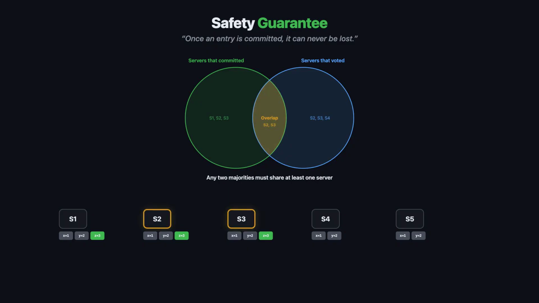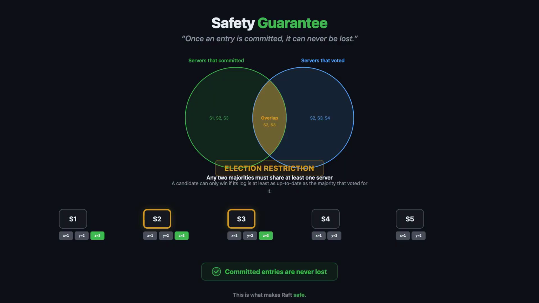That overlapping server has the committed entry and will not vote for any candidate whose log is less up to date. This is called the election restriction. A candidate can only win an election if its log is at least as up to date as any other server in the majority that voted for it. So every future leader is guaranteed to have every previously committed entry. There's no way to elect a leader that's missing data. This single property is what makes Raft safe. It's the reason you can trust systems built on Raft with your most critical data.